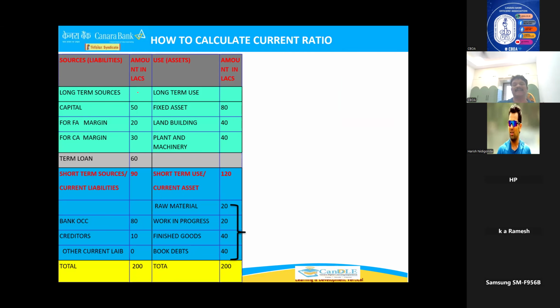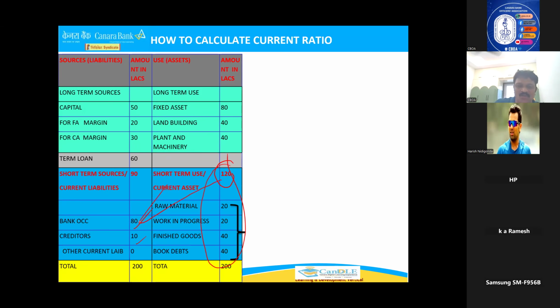Now we will calculate the current ratio in this particular balance sheet. What have you financed here? 80 lakhs. Your loan is 80. Creditors are 90. How much stock has he purchased? 120. Now what the banker will check is, on the 31st March balance sheet, what are the current assets? 120. If I sell this stock of 120 rupees, I will get 120 rupees. Whether it will clear your liability or not. Definitely, 120 against 80, it will be cleared easily. So comparing this is called the current ratio.